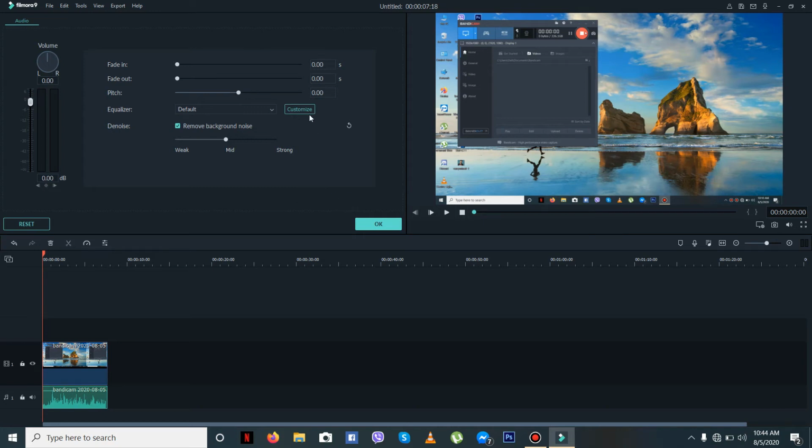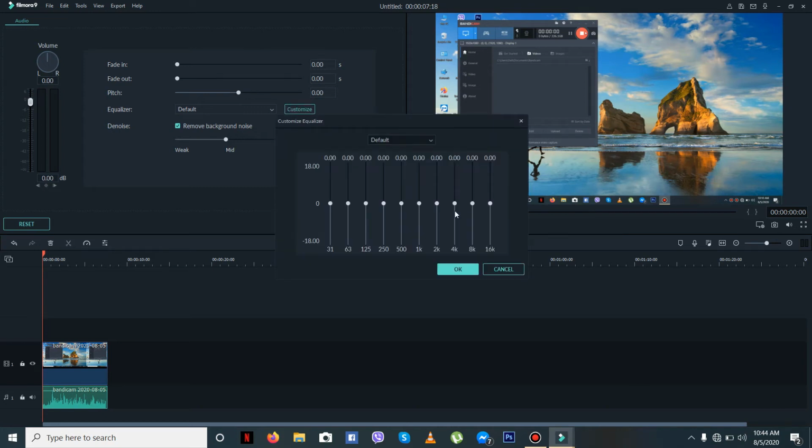Now you must customize some equalizer. The first four sounds are low sounds, 1 2 3 4. The next four are low sounds, this is middle and this is high sound. Let's not touch the high sound. Let's make this sound like a curve.